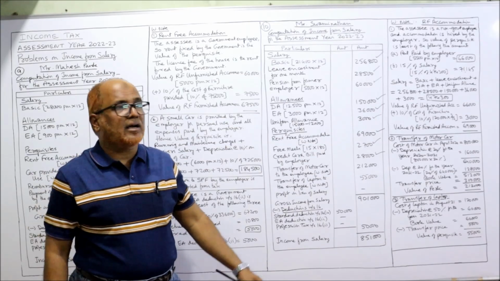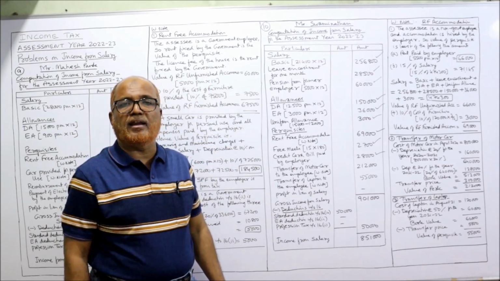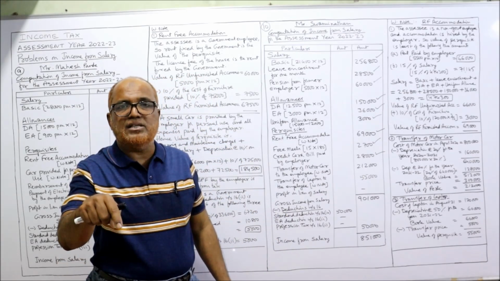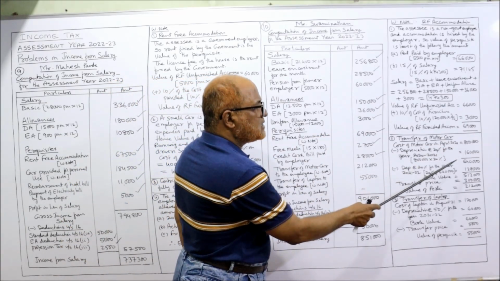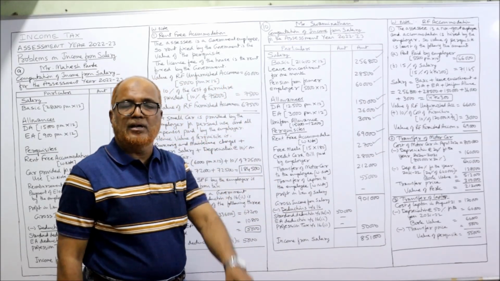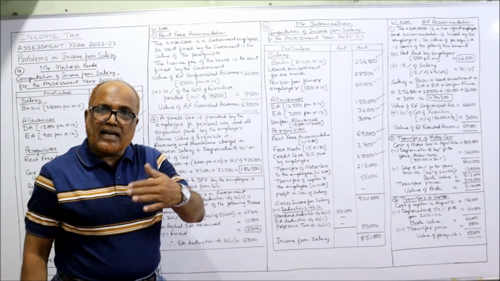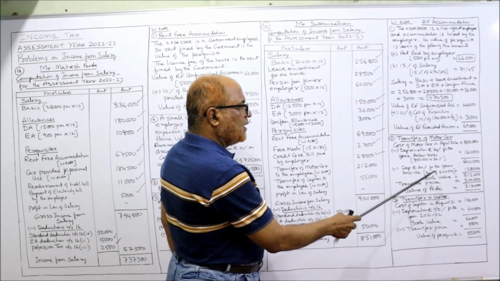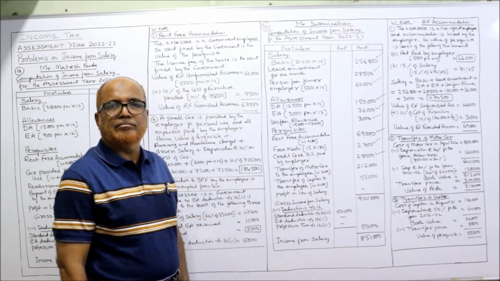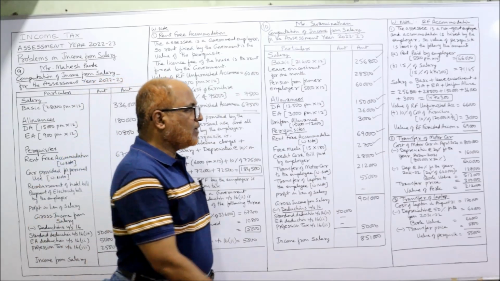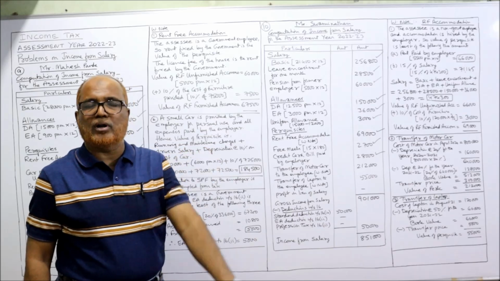So 2 years back the motor car was purchased for 8 lakh. 20% is the specified rate of depreciation on reducing balance method by the Income Tax Act. So 20% of 8 lakh is 1,60,000 for the first year. Deduct, 8 lakh minus 1,60,000, 6,40,000. Second year for 21-22, 20% of 6,40,000 is 1,28,000. Second year depreciation. Deduct 1,28,000. 5,12,000 is the book value of the motor car.